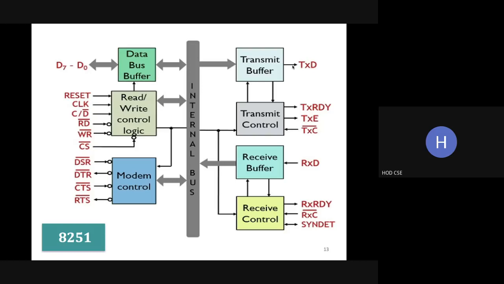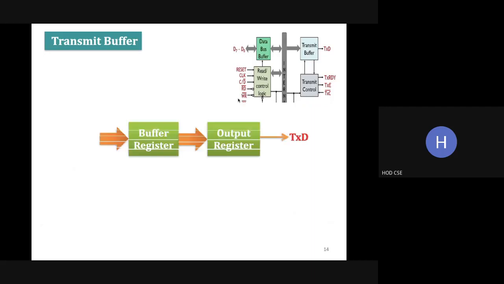We also have some control signals here, like TXRDY. Let's see in detail. This is the transmit buffer. Inside the transmit buffer we have a buffer register and an output register. The output signal is TXD, with a single arrow for serial bit by bit transmission, and the other arrow is parallel transmission.